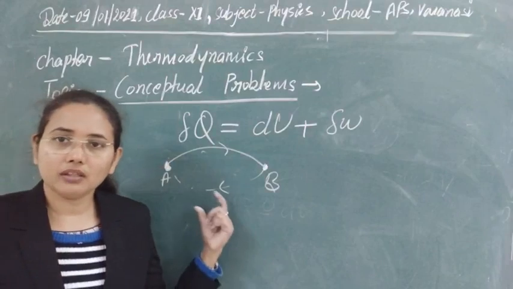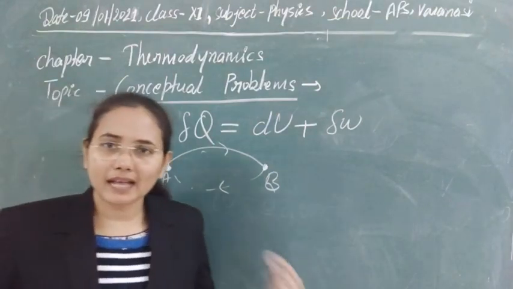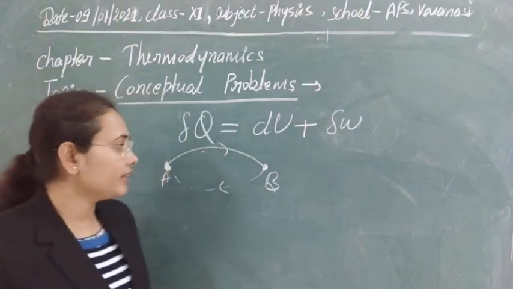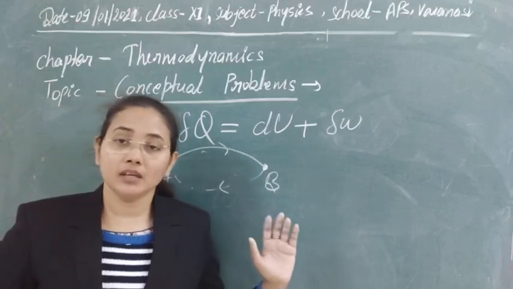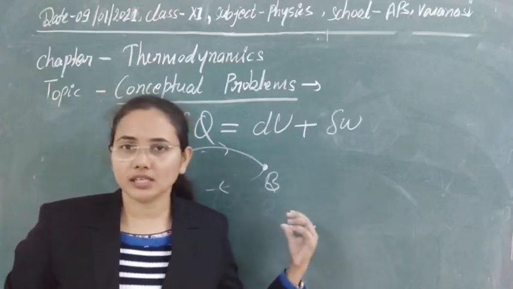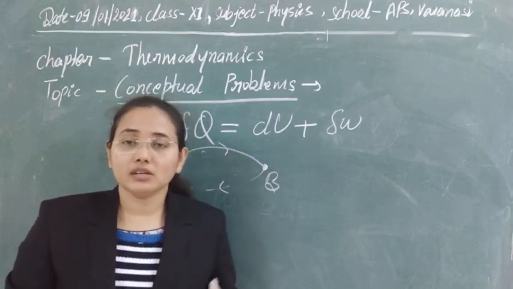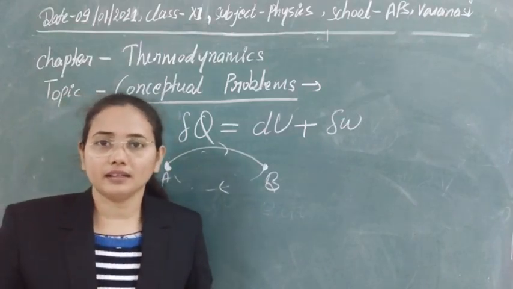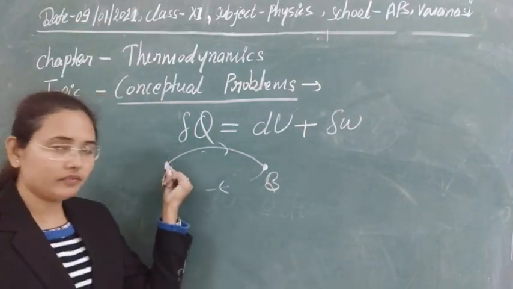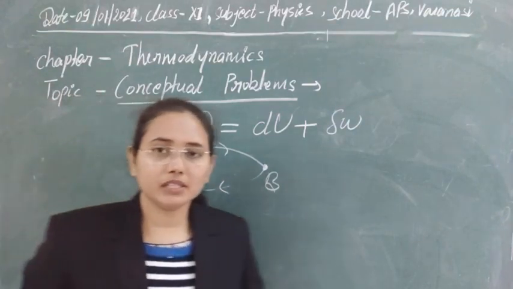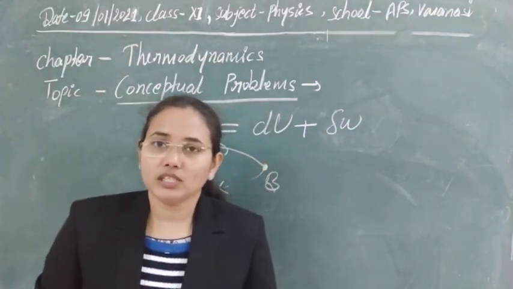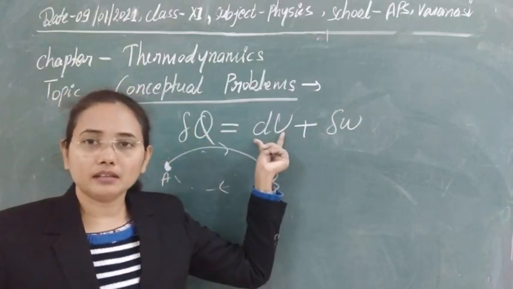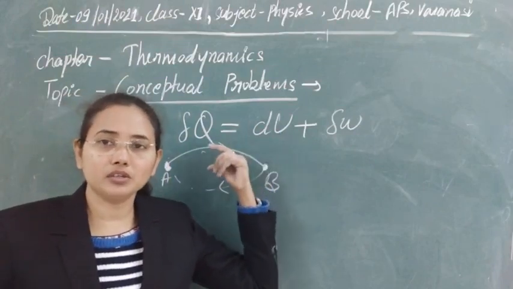So obviously all the macroscopic values will be the same. The temperature, pressure, and volume will be the same as before, and here we are assuming that no loss of heat is taking place, and no other types of friction or viscosity are present. So in the pure way, we are taking a totally reversible process. In such a cyclic process, obviously all the quantities will be the same. If there is no change in temperature, then no change in internal energy will take place. So dU will be 0 here.